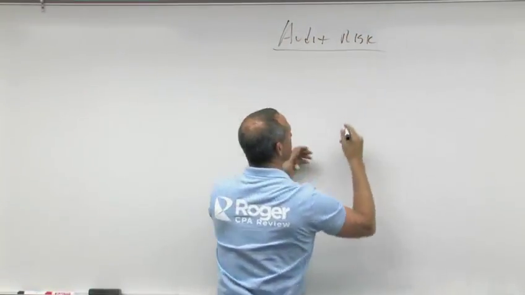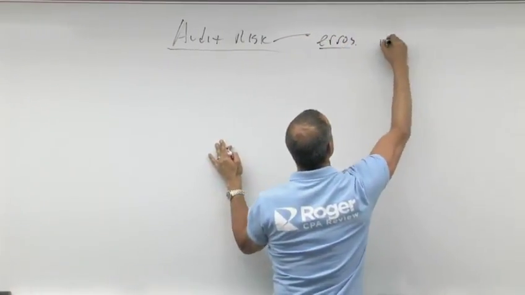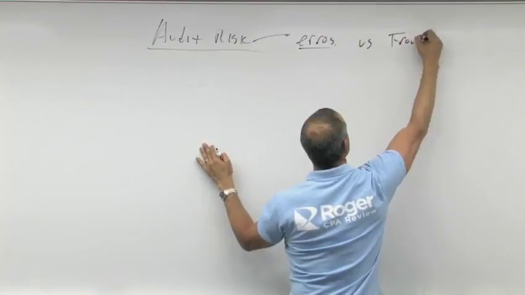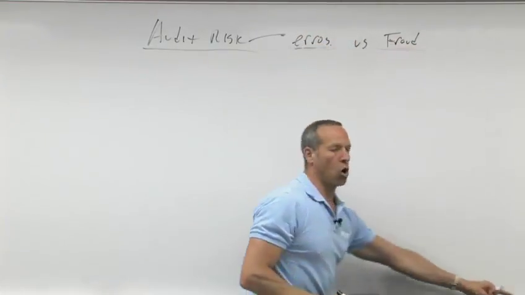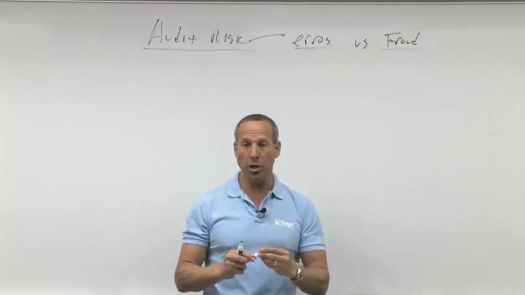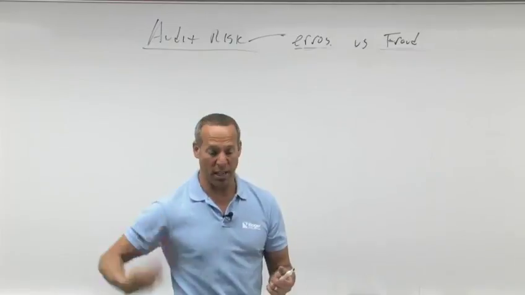So let's start over here with audit risk. Now, audit risk is the risk, again, that errors versus fraud exist in the financial statements. Errors versus fraud. That is called audit risk. So again, it's the risk that you give an unmodified, clean opinion on numbers that shouldn't be clean.